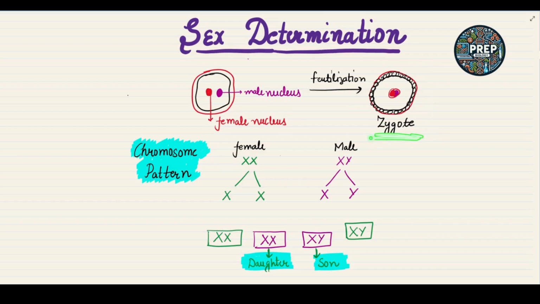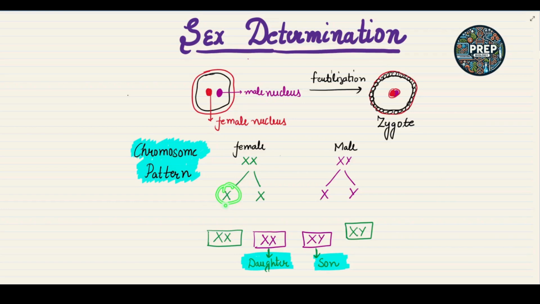Okay, now if we see the chromosomal pattern, in the human female we have XX, and in the males we have the XY chromosome. In the female, there is a 100% chance that X is there, and in the males we have 50% X and 50% Y. Now, what are the chances of the chromosomal pattern of the zygote?